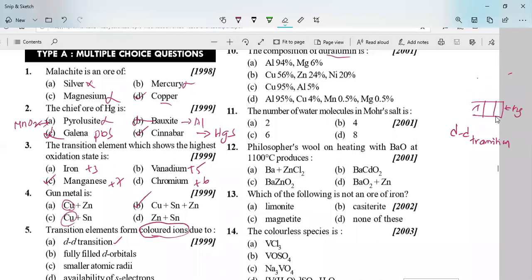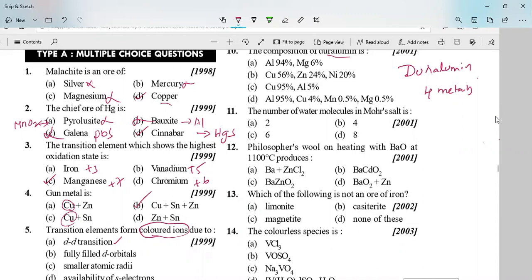So it is a mixture of how many metals? Duralumin is a mixture of, remember, in these options they have given. If this question comes in the examination, you have to remember one thing regarding duralumin: it is a combination of four metals. Duralumin is a combination of four metals.